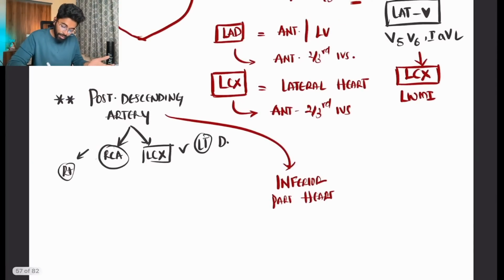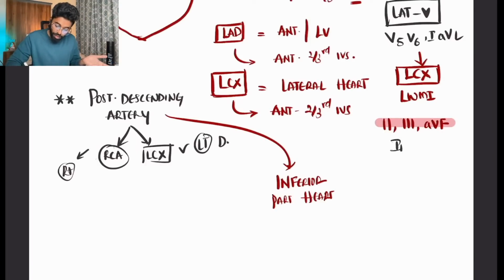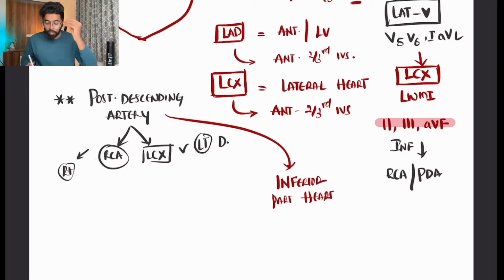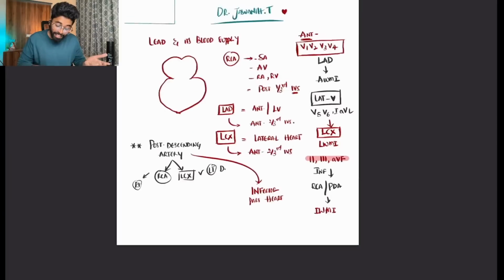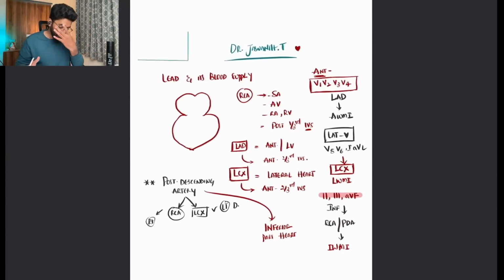Then what is the inferior part? Who is looking at the inferior part? Which leads are looking? 2, 3, AVF. These 2, 3, AVF are looking at the inferior part of the heart, which is supplied by both the RCA and the posterior descending artery. Whenever there is a block in the RCA and the posterior descending artery, we will have the classical inferior wall MI. Very clear. There is a block in the respective arteries, there are respective lead changes we can clearly see, and we can diagnose MI. That is very clear.